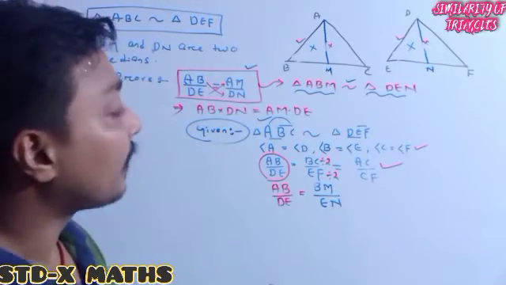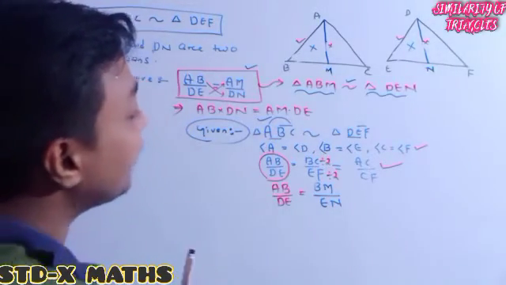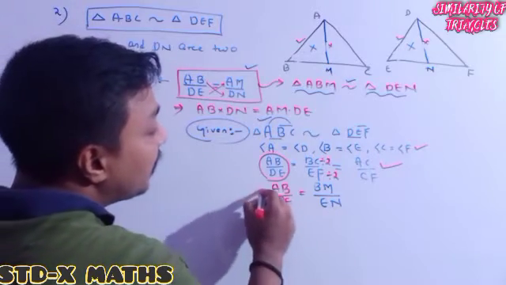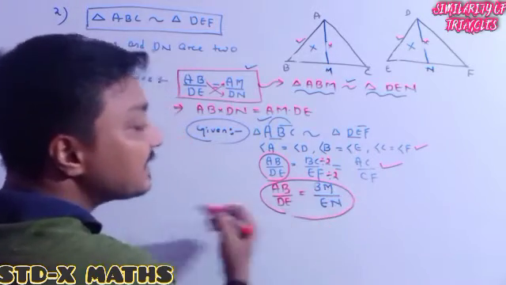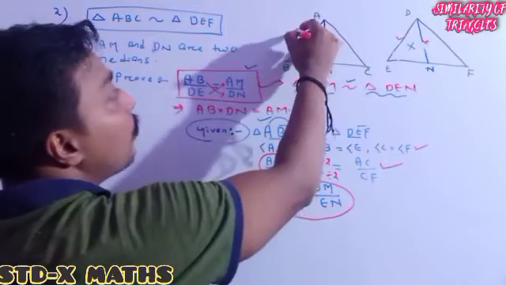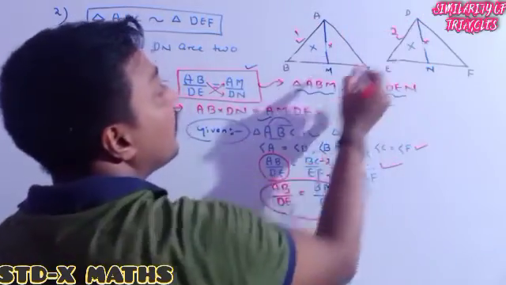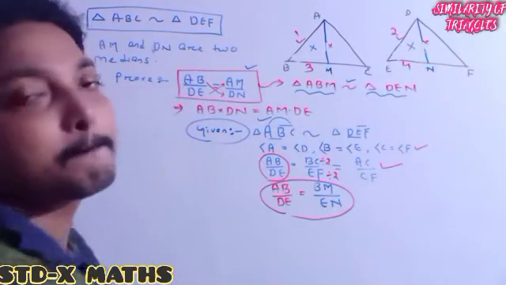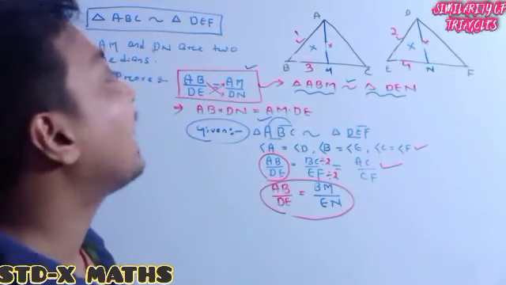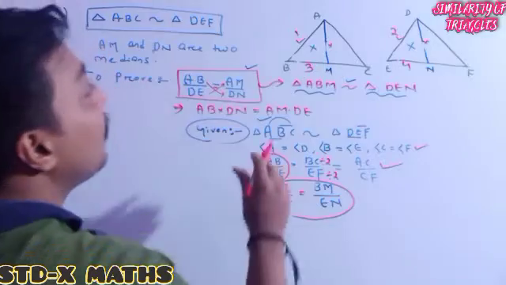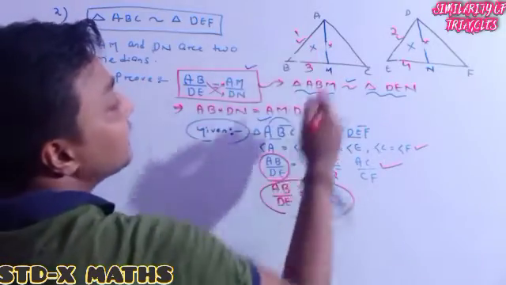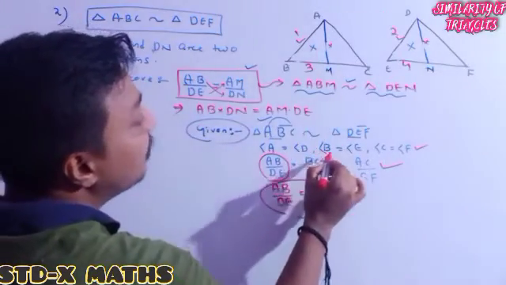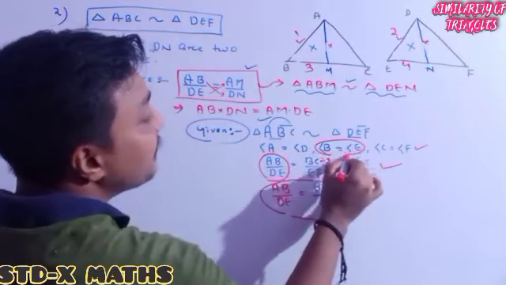So it means we already got this step, which says 1 divided by 2 is equal to this little one, 3 divided by 4. Understood? And another thing I am saying, whenever both the triangles are similar, it means we have already got B angle the same as E angle.